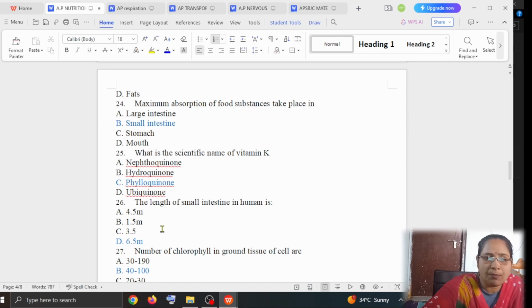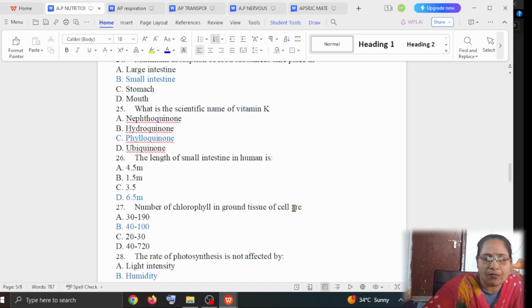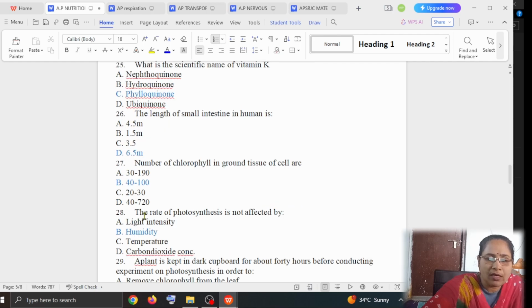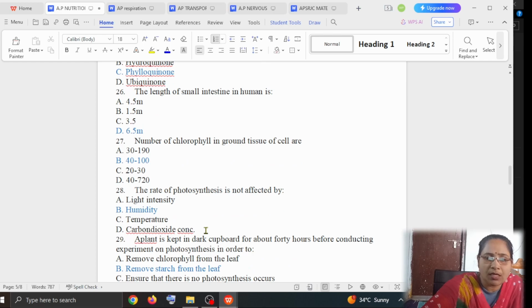The next question is, the number of chloroplasts in ground tissue cells is. How many chloroplasts will be present in the ground tissue cells? Option A is 30 to 190, option B is 40 to 100, option C is 20 to 30, option D is 40 to 720. The answer is B, 40 to 100. The next question: the rate of photosynthesis is not affected by. Option A is light intensity, option B is humidity, option C is temperature, option D is carbon dioxide concentration. The answer is humidity. The rate of photosynthesis is not at all affected by humidity.